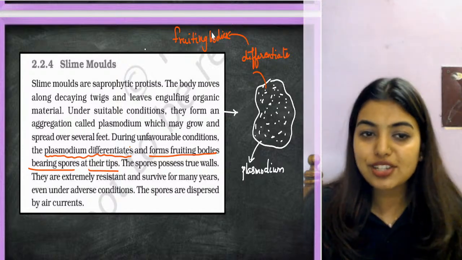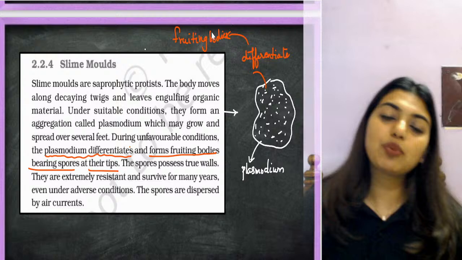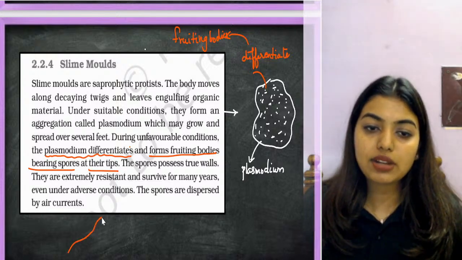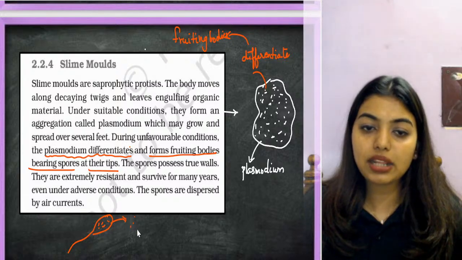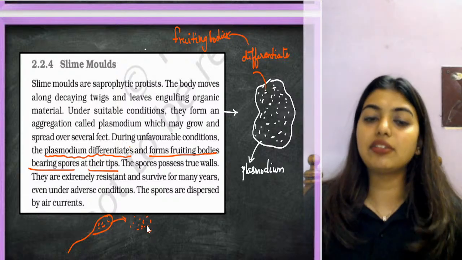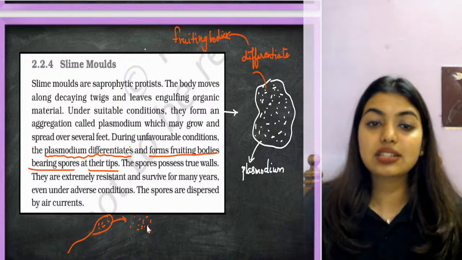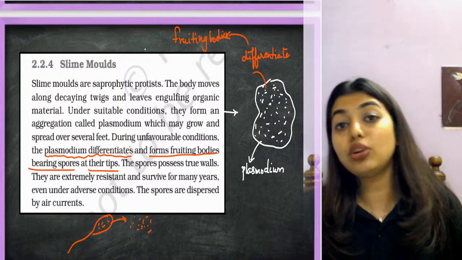Now these fruiting bodies will do what? They will bear the spores. Inside the fruiting bodies the spores will be there. They will scatter open and start spreading everywhere. So this is an exact characteristic of fungi. That is why we put slime mold under fungi.